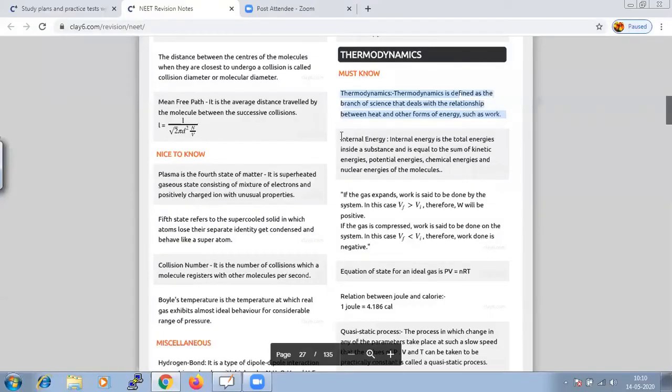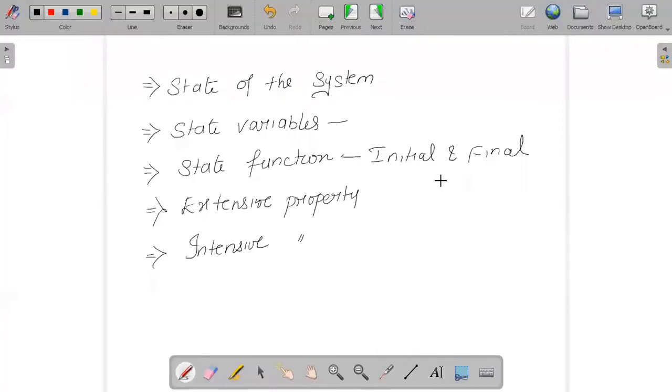So here we should know what internal energy is. Internal energy is the total energy inside a substance, equal to the sum of kinetic energy, potential energy, chemical energy, and nuclear energy. So overall, the total energy inside a particular substance is what we call internal energy. And internal energy is an example of an extensive property.